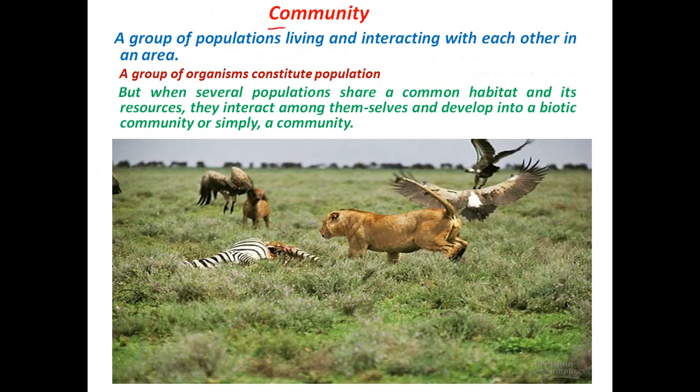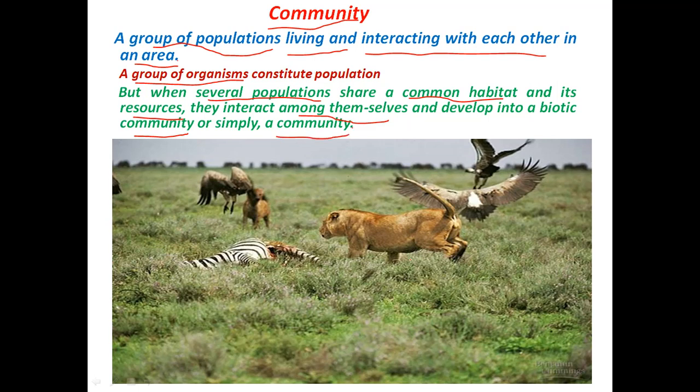Then we have the community. A community is formed when a group of populations live together and start interacting with each other in an area. I told you a population is a group of organisms. So when several populations come together, share a common habitat and its resources, and interact among themselves, they form a community. We call it a biotic community, or simply a community.